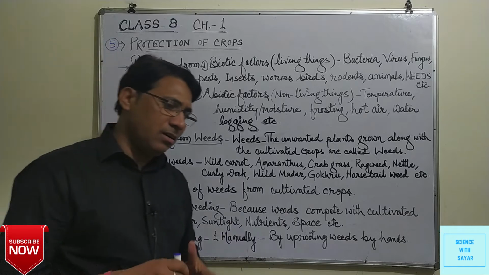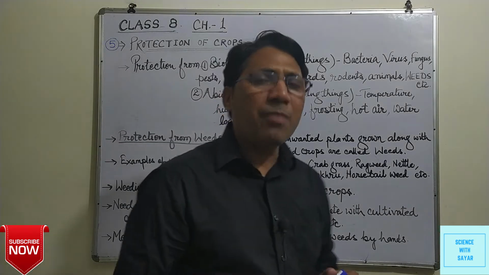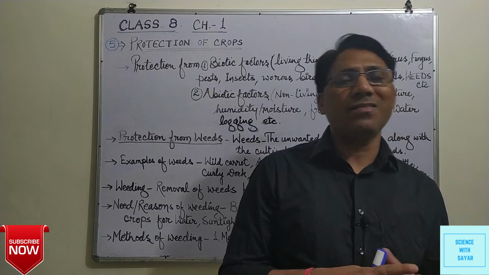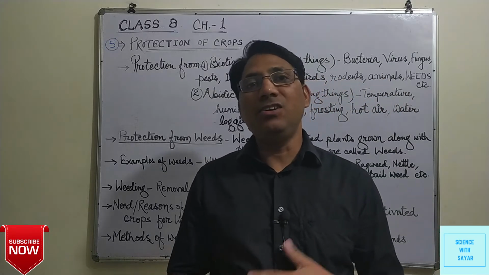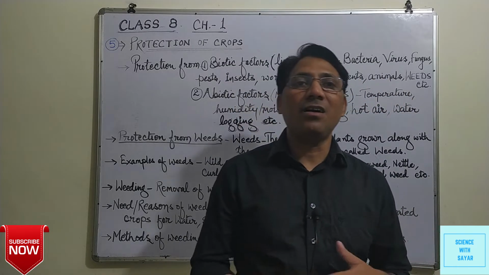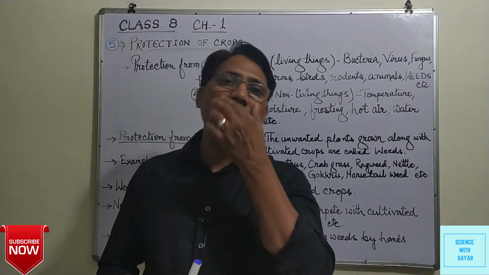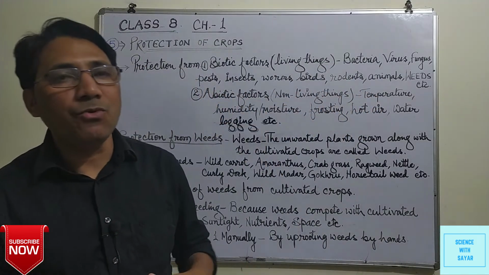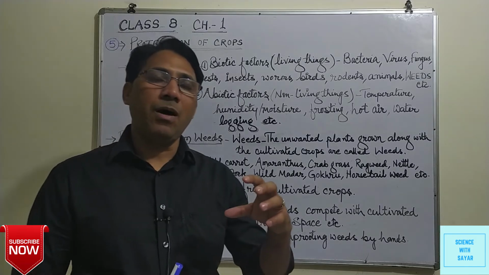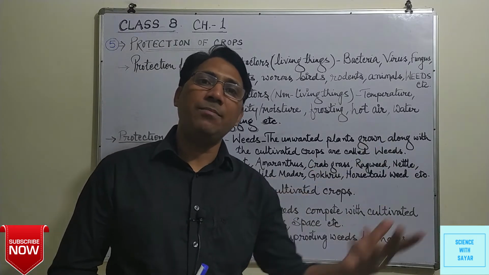As we know that commercially or purposefully we grow some crops such as wheat, gram, maize, bajra, peas, etc. So these are desirable to us because we have to grow them, we provide many things to them.